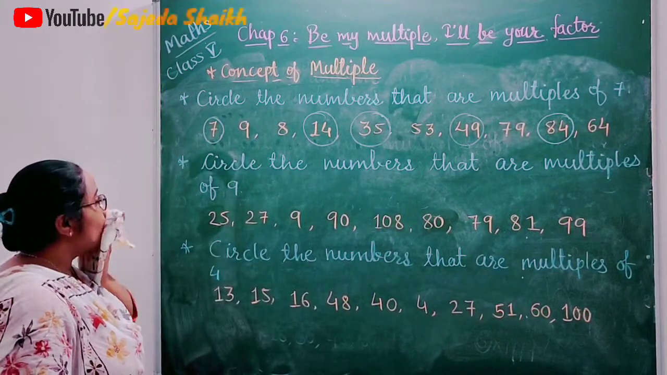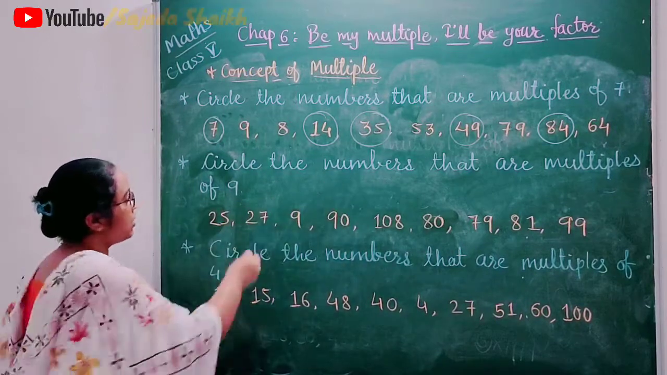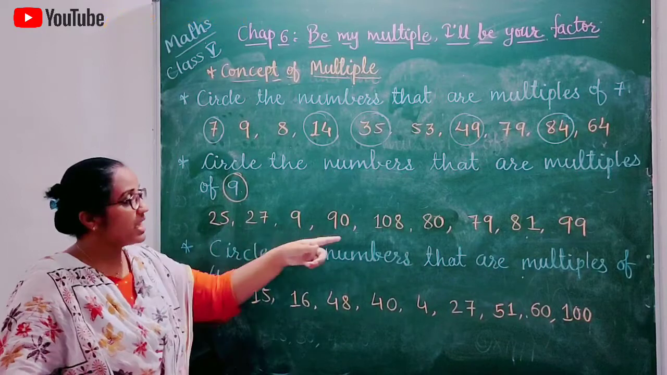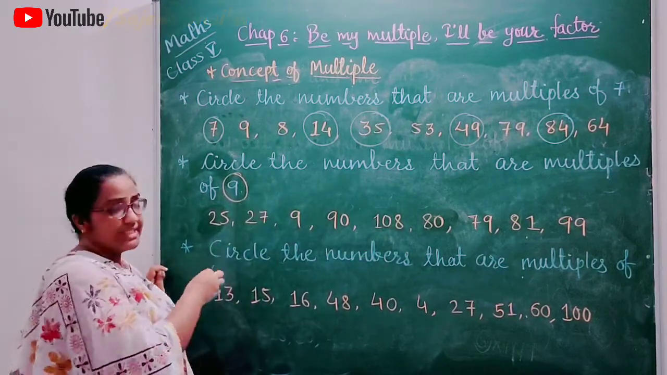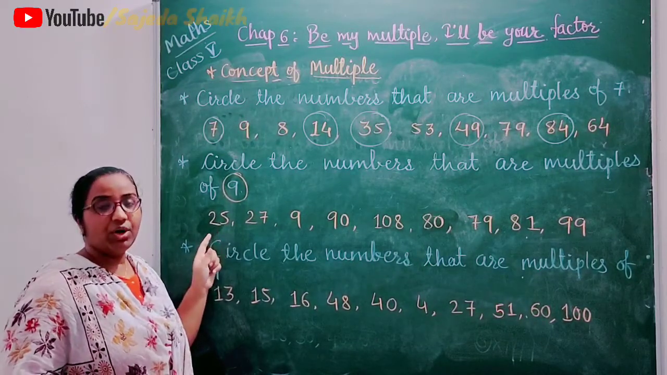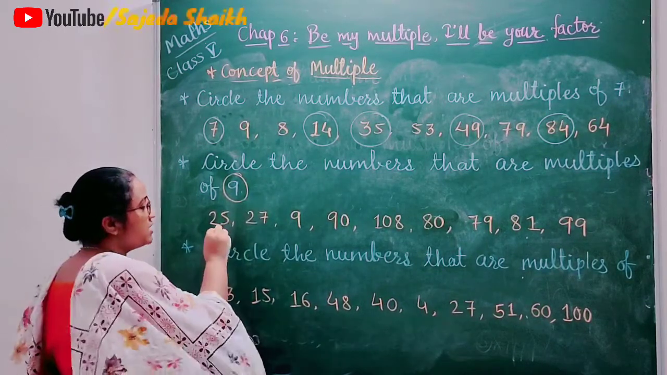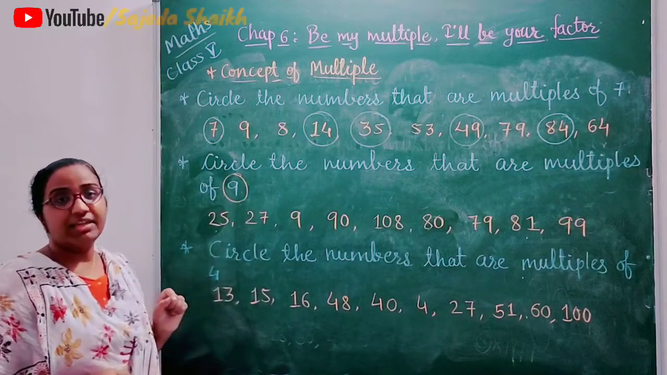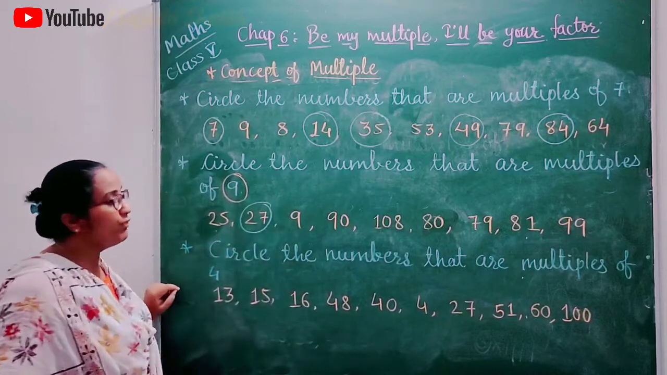Now the same question is given again. Circle the numbers that are multiples of 9. Now here you have to check whether these numbers are divisible by 9 or not. So let's check 9's table. The first number is 25. We all know that 25 doesn't exist in 9's table, so this is not a multiple of 9. Next is 27. 9 threes are 27. So this is a multiple of 9.